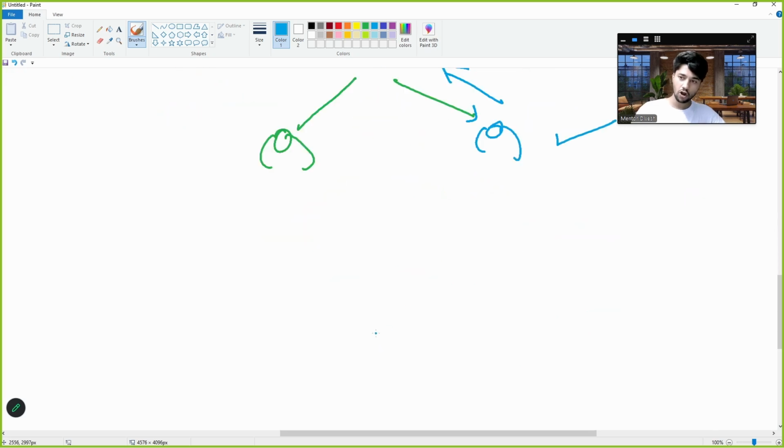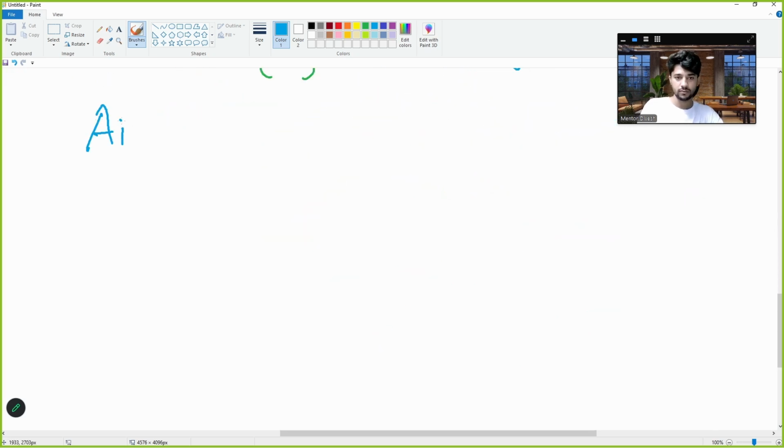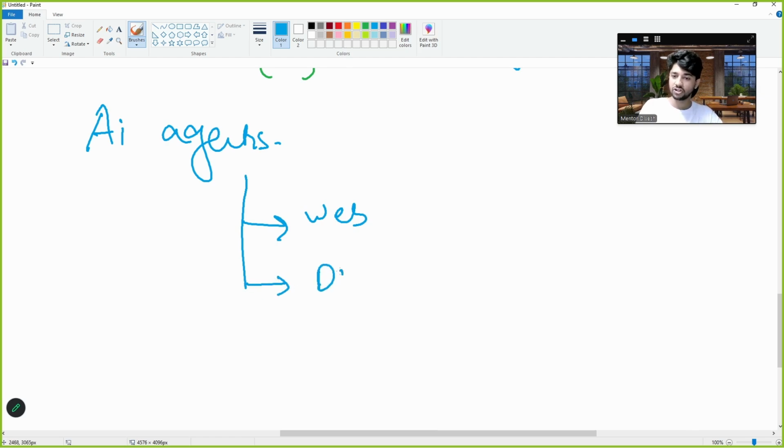Now, if we talk about AI agents, we were just talking about one tool, a calculator, but they can have a list of tools. They can even do web search. They can even search in a database, just how this policy agent was doing it. It was searching in a database and giving us the answers, right? They can also do some custom task.